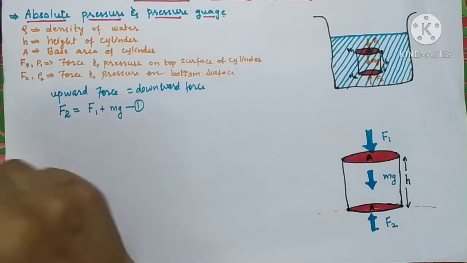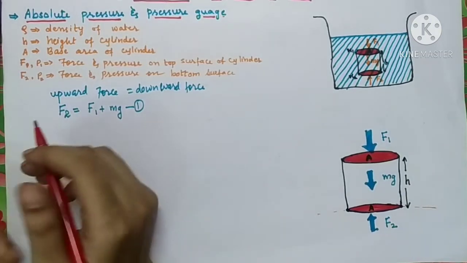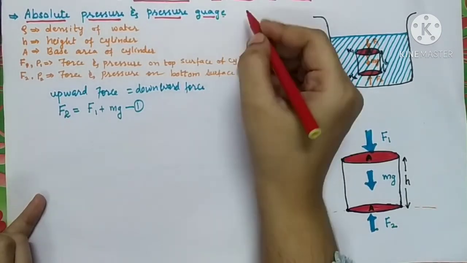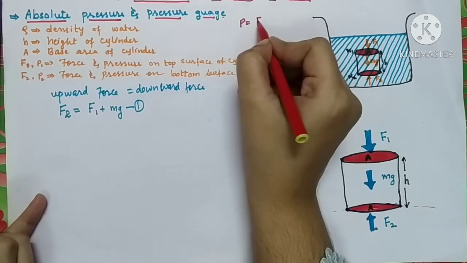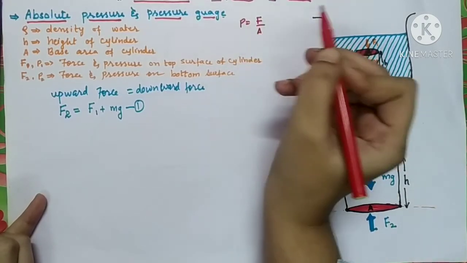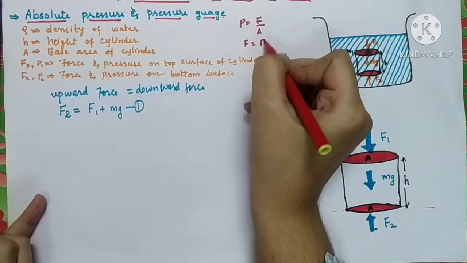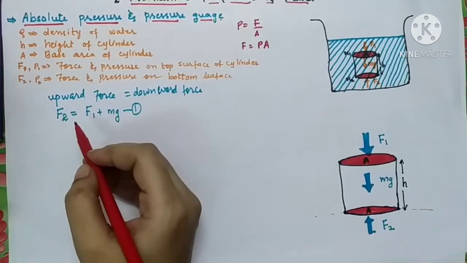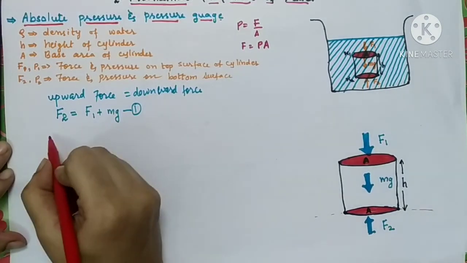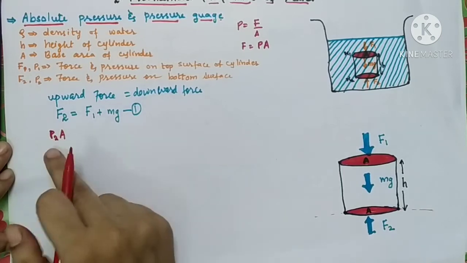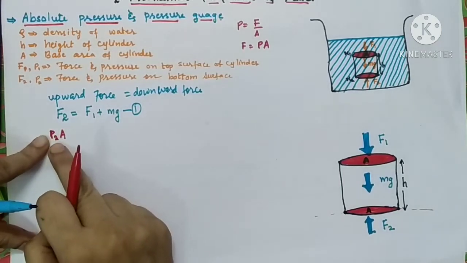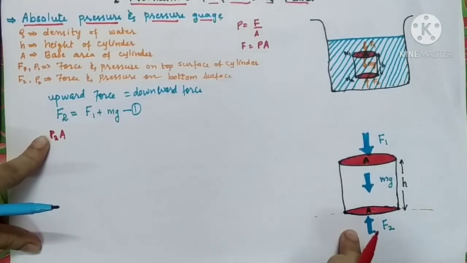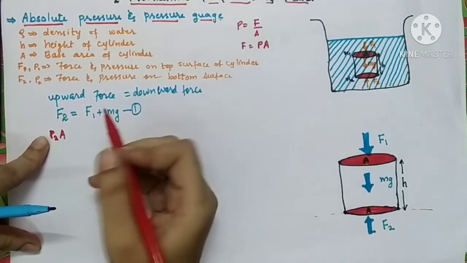Similarly, you might have seen the formula that pressure is force per unit area. So force can be written as pressure into area. I can write F2 as P2 into A, where P2 is the pressure exerted by the lower layer of liquid on the bottom.